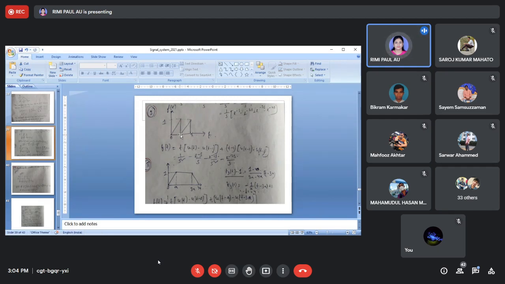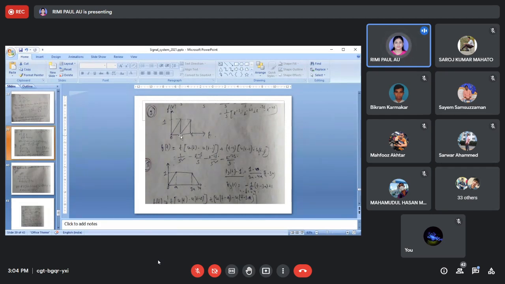Just imagine another gate pulse function is present. Why will you imagine? Because I already told you that a gate pulse function is a combination of two unit step functions, and a unit step function only gives magnitude 1 for t greater than or equal to 0.